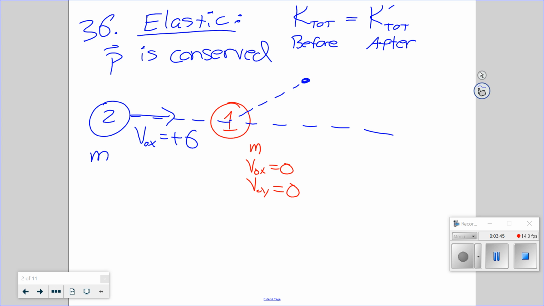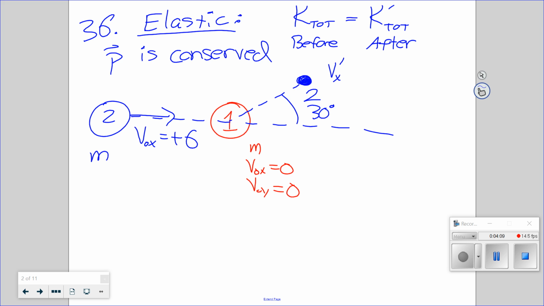Afterwards, how should we describe after? Let's make them dots after. That's what a physicist would do. Here's puck 2. It's moving at an angle of 30 degrees. Let's not do v zeros.